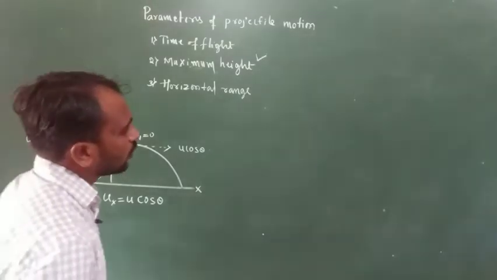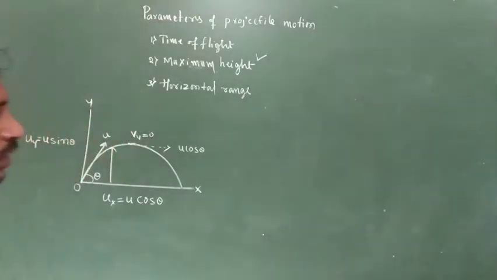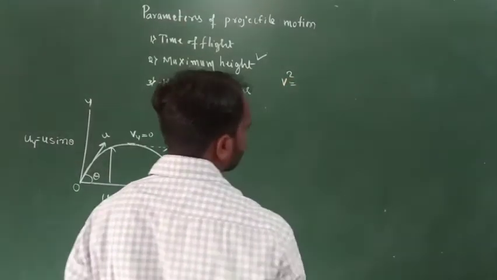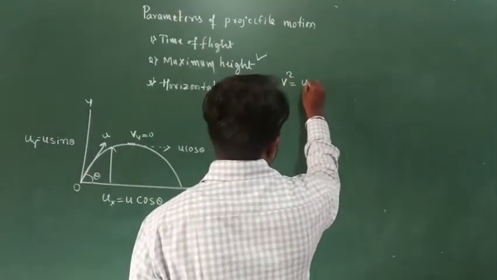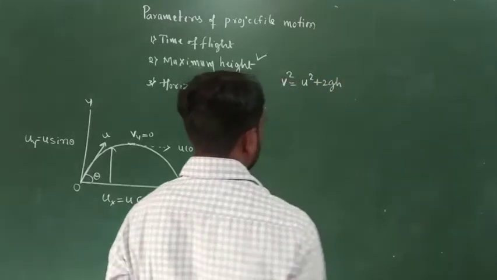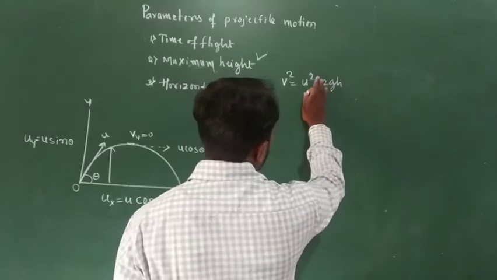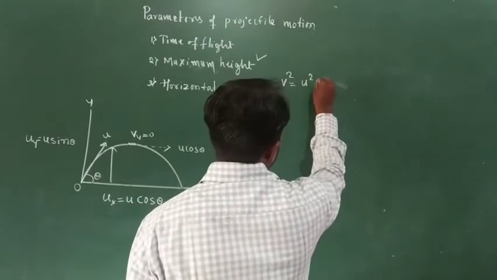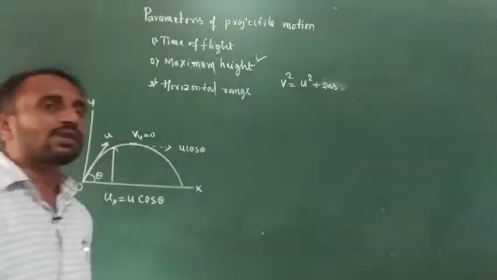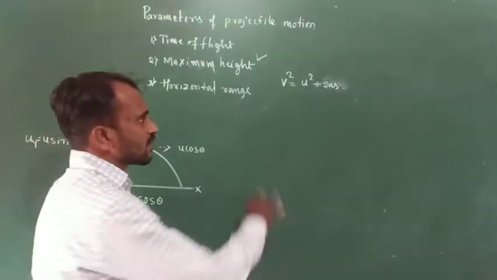Here you already know one formula, that is v square minus u square is equal to 2gh. It means v square is equal to u square plus 2gh. So this one is a formula. Otherwise we consider here v square is equal to u square plus 2as. So we consider this formula.